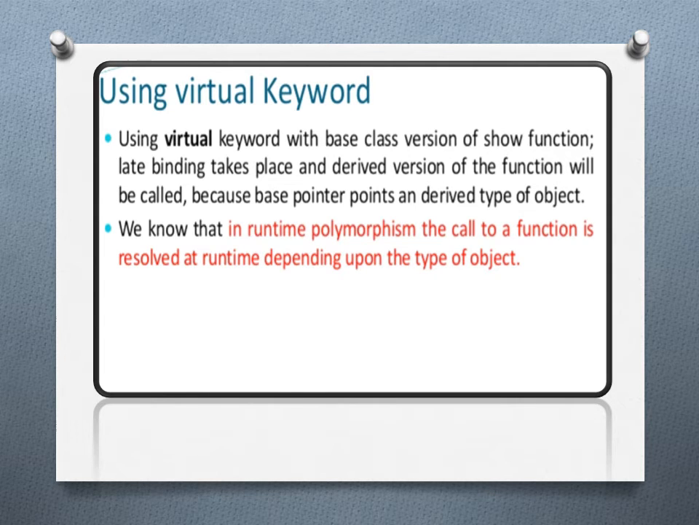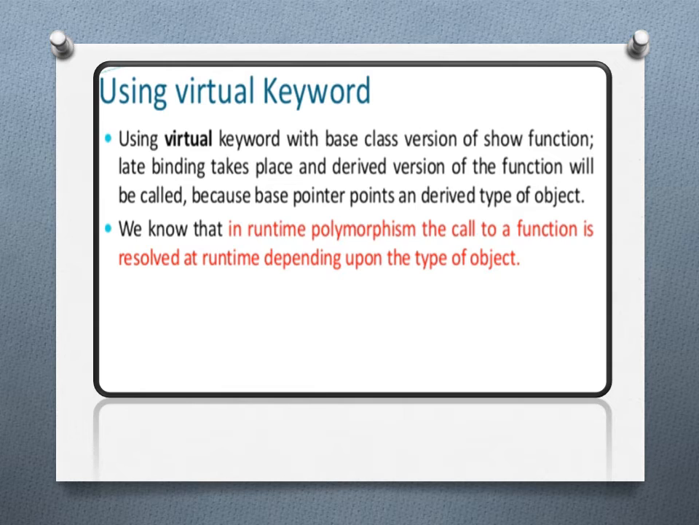Now we'll see exactly what the use of the virtual keyword is. Using the virtual keyword with the base class version of the show function, late binding takes place and the derived version of the function will be called, because the base pointer points to a derived type of object. Whatever function we define in the base class, if we use virtual before that show function, that function becomes virtual.